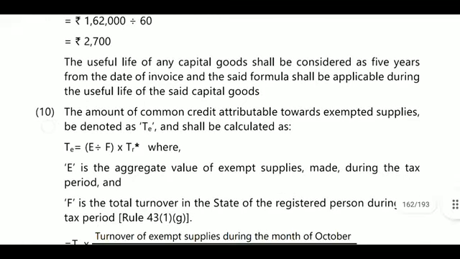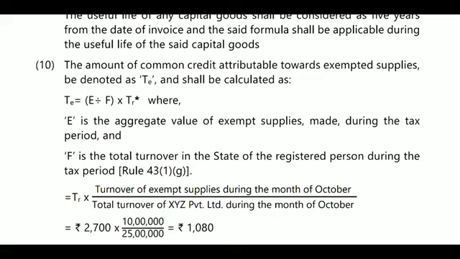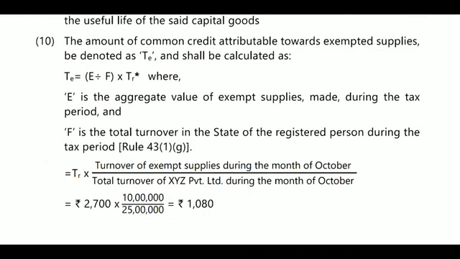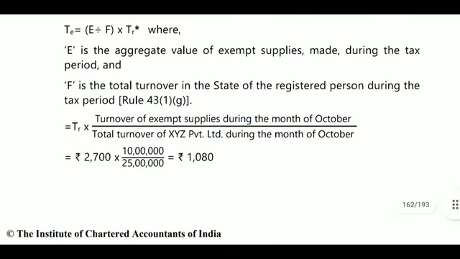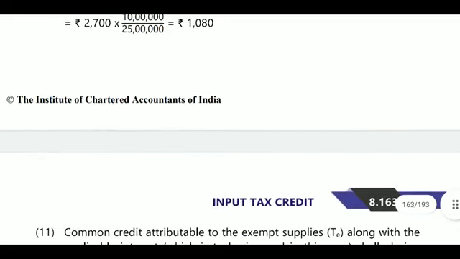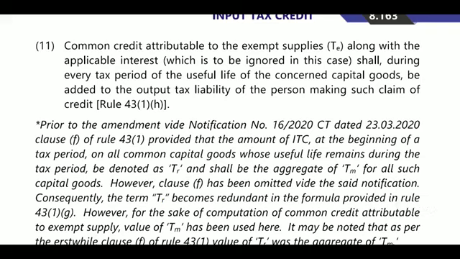Next, 10th point. The amount of common credit attributable towards exempted supplies shall be denoted TE and shall be computed like this. That is, common credit available into aggregate value of exempted supply divided by total turnover, that is 2700 into 10 lakhs divided by 25 lakhs, that is 1080 rupees. Next, point number 11. Common credit attributable to the exempted supplies along with the applicable interest shall, during every tax period of the useful life of the concerned capital goods, be added to the output tax liability of the person making such claim of credit.